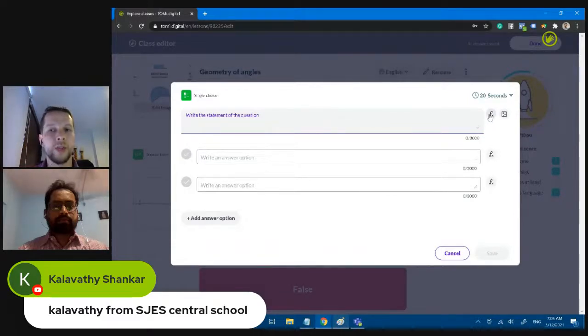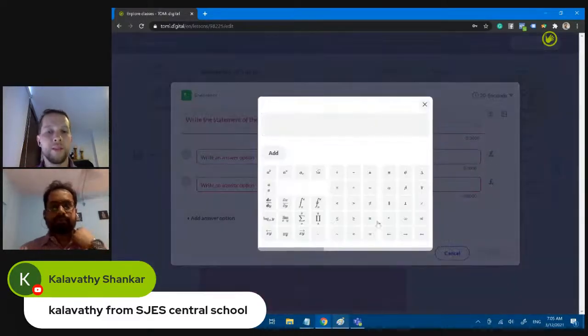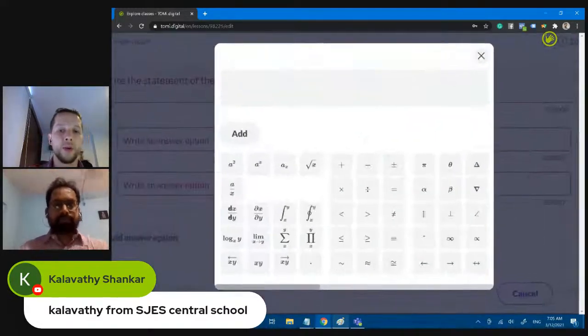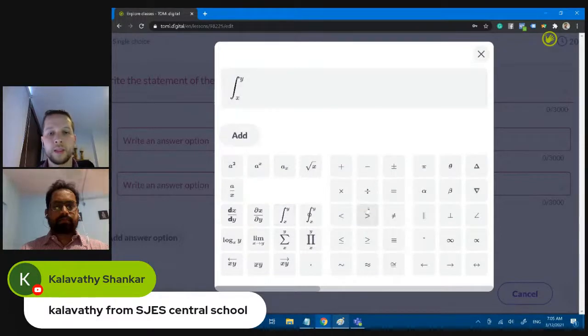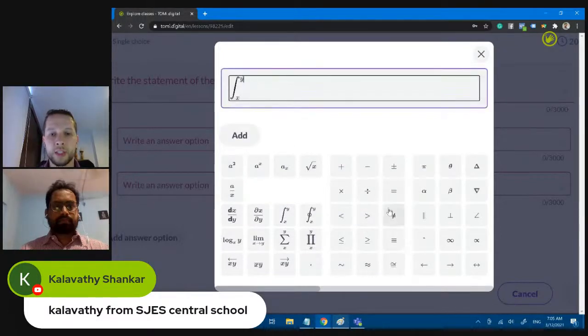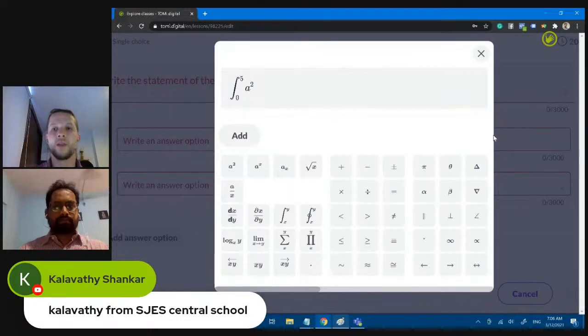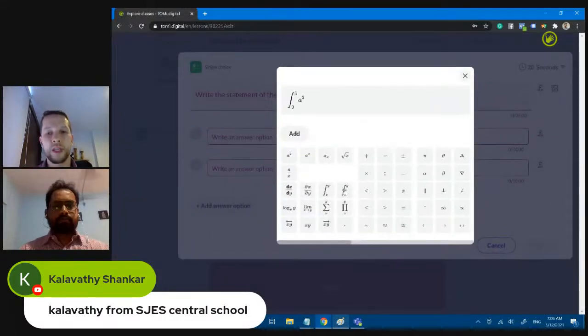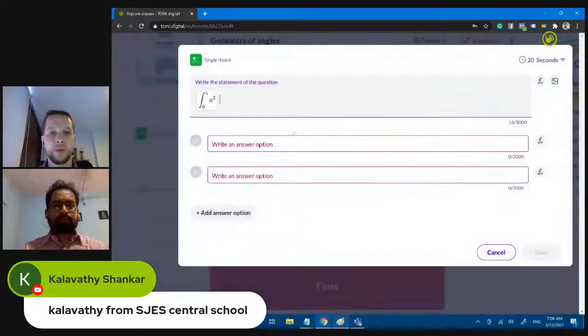If you're a math teacher, you can just select here and you're going to have a special character keyboard for adding complex equations. For example, I could put here an integration activity. I can just change the terms here. You can put here 5 and 0, and after that add in some terms. If you're a math teacher, you will know how to use this keyboard for adding this kind of terms.